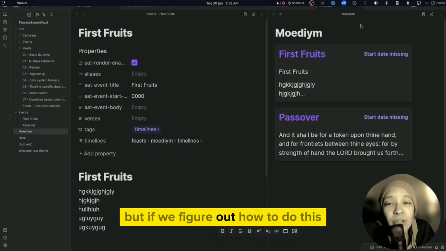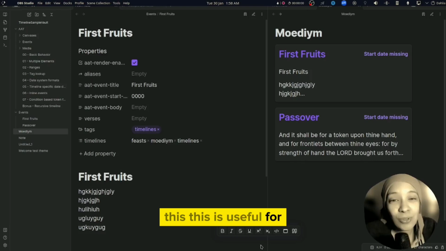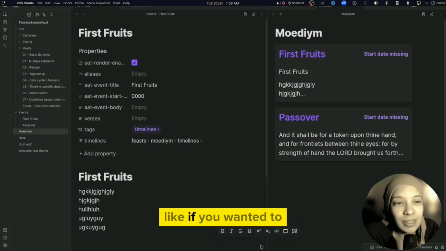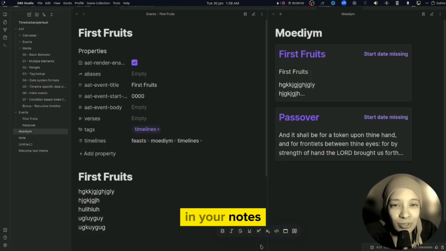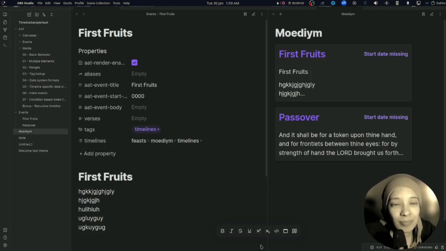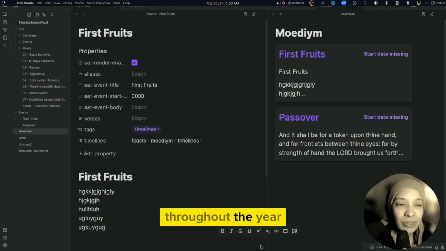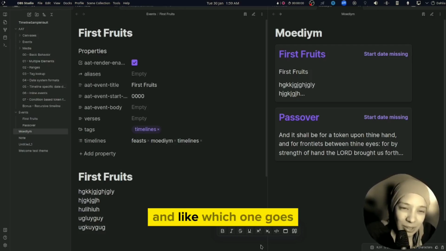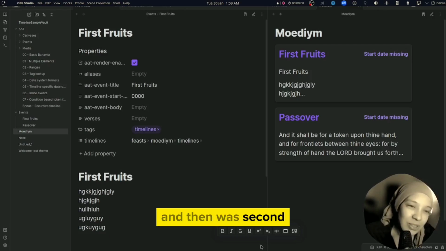If we figure out how to do this, this is useful for stuff like this. Like if you wanted to lay out all the feasts, all the Moedim in your notes, and you want to have your separate notes for each Moedim, and then have an outline of how they're ordered throughout the year, and which one is first, second, third, fourth.